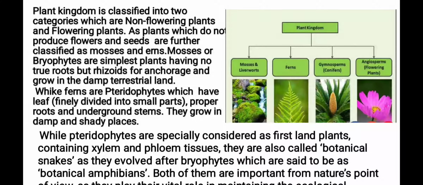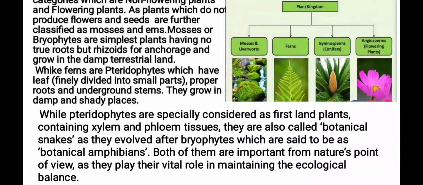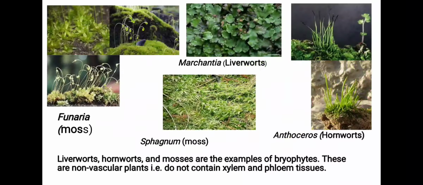While pteridophytes are specially considered as the first land plants containing xylem and phloem tissues, they are also called botanical snakes or the reptiles of the plant kingdom, as they evolved after bryophytes, which are said to be the botanical amphibians of the plant kingdom. Both of them are important from nature's point of view as they play their vital role in maintaining the ecological balance.